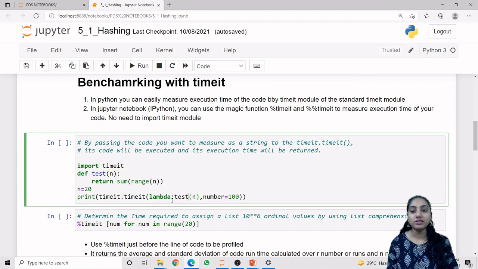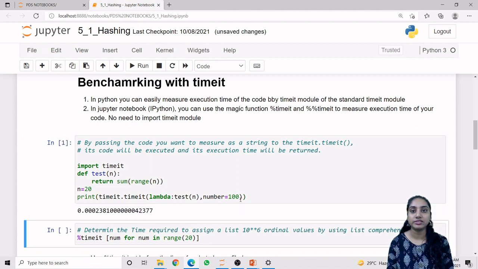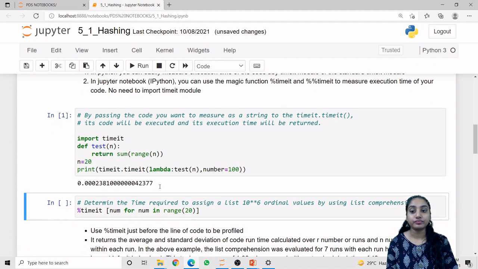We run this function 100 times, which is given by the attribute number equals 100. So this will calculate the amount of time it takes to run this particular code 100 times, and that is given in the output.